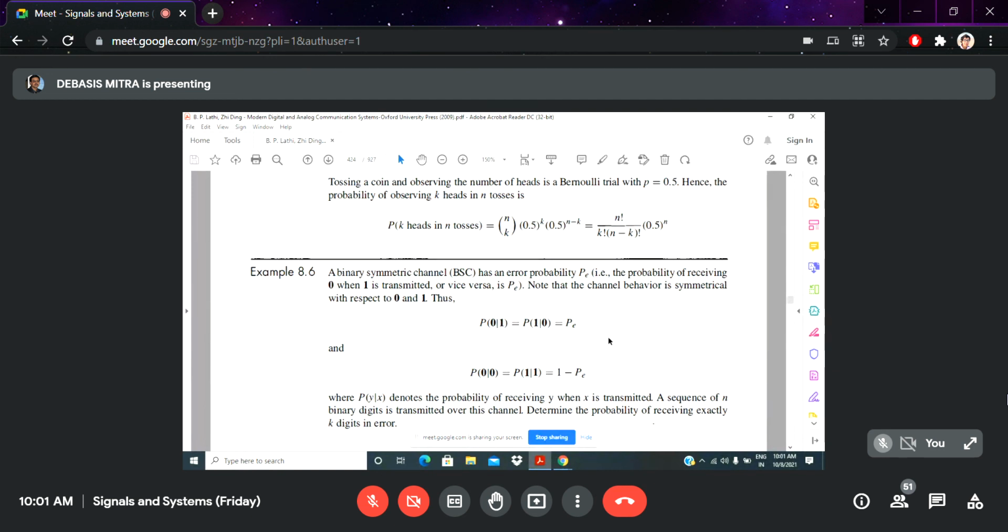So the probability of 0 and 1 separately, say it is known to you, but the probability of 0 with respect to 1, that is the question of joint probability calculation or conditional probability calculation: the probability of receiving 0 if the number of 1 is given to you. There are two options: either you are getting 0 or 1. So whenever you are getting 0, with respect to 1, the probability of 0.